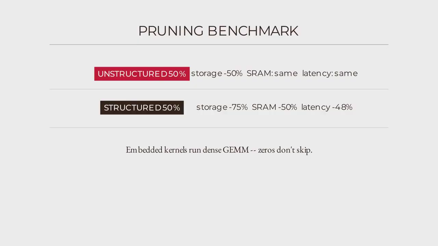The problem is that unstructured pruning scatters zeros through the weight matrix, but the embedded kernel, TFLite Micro, CMSIS-NN, still runs dense GEMM. No skip logic, no sparse path. Storage drops because you can compress a bit field. SRAM and latency do not move at all. Structured pruning removes entire channels, so the matrix shrinks, and every metric drops together.